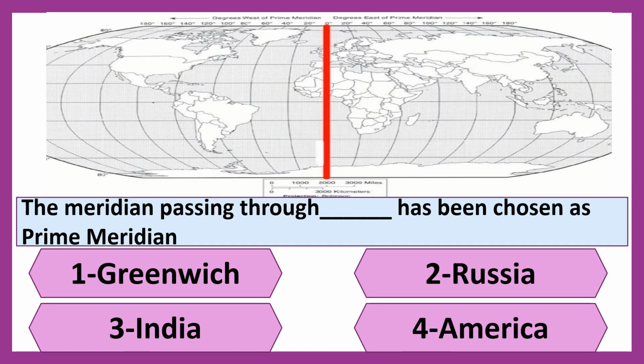Now next question is, the meridian passing through dash has been chosen as prime meridian. First option is Greenwich, second Russia, third is India, and fourth is America. You are right, children. Greenwich. The meridian passing through Greenwich has been chosen as prime meridian.